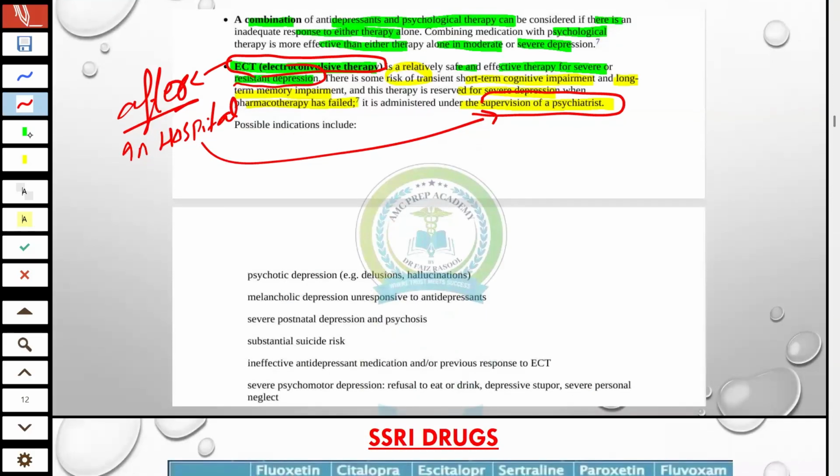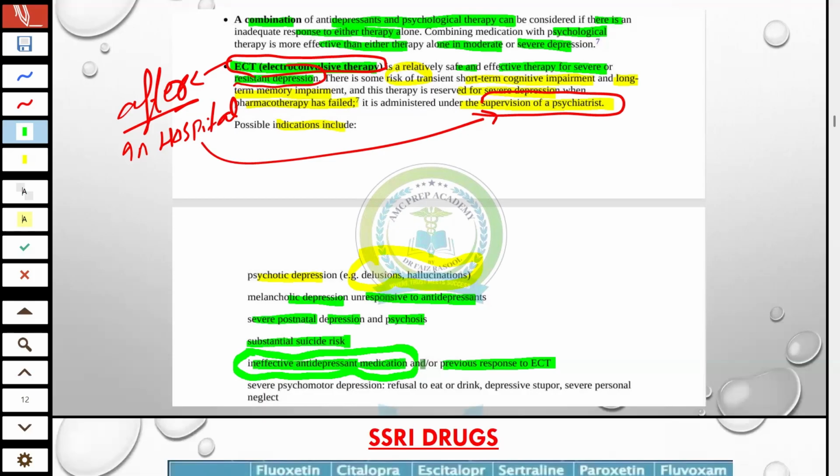And possible indications of ECT are psychotic depression, with hallucination and delusion. As we discussed, this is a worse prognosis if these are present. Then melancholic depression unresponsive to antidepressants, severe postnatal depression and psychosis, substantial suicidal risk, ineffective antidepressant medication, and previous response to ECT. After trying the medication,